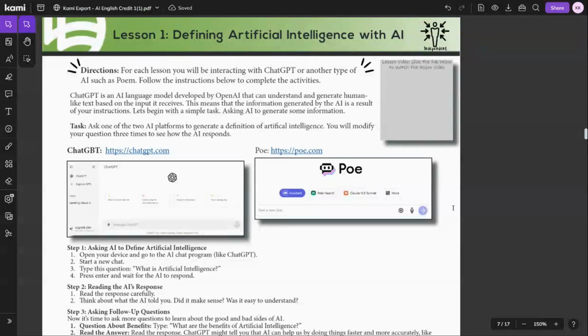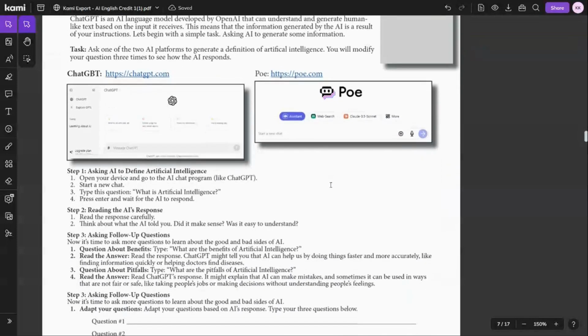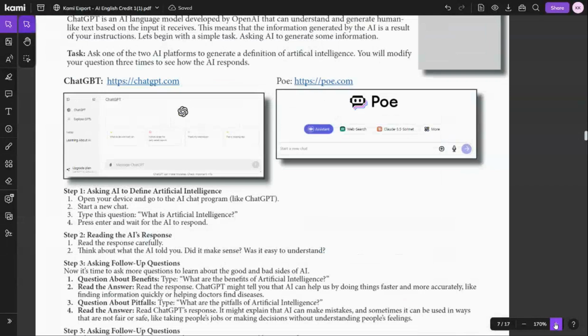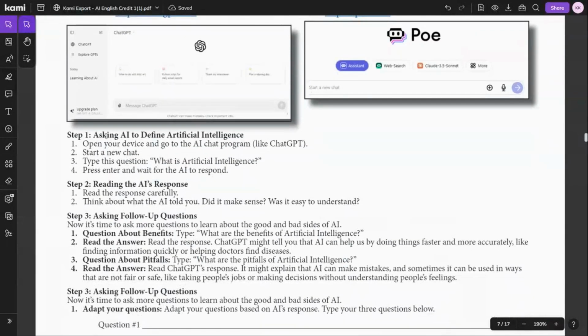So let's begin with a simple task. We're going to ask AI to generate some information. So task 1 is we're going to pick one of the two AIs, and I use ChatGPT, so I'm going to go with that. But please feel free to explore Poe.com and see how that works. You're going to modify your questions 3 times to see how the AI responds. So step 1 is asking AI to define artificial intelligence.